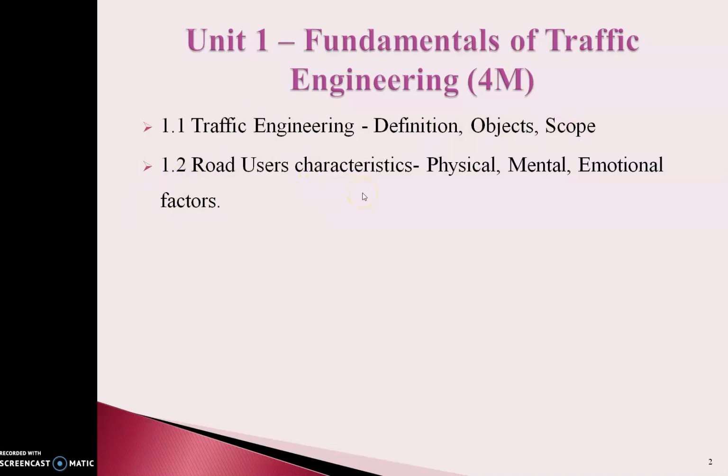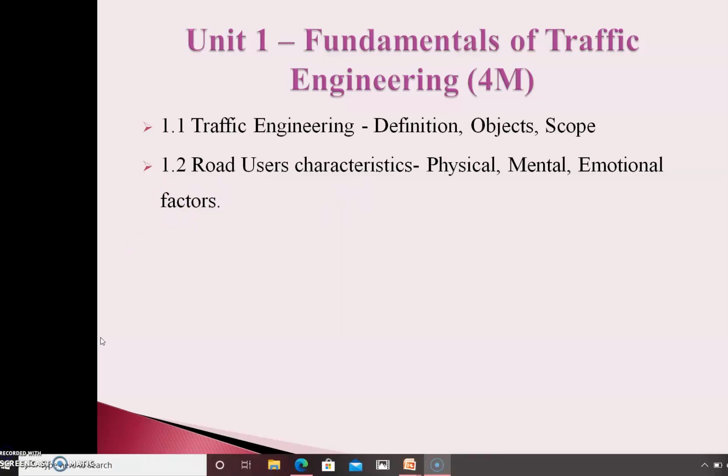Earlier, we recalled the requisite knowledge required to continue the study of this new subject. For that, we saw the road characteristics, how the road should perform, what is the object of the roads. It should give you easy and quick transportation from one place to another place.